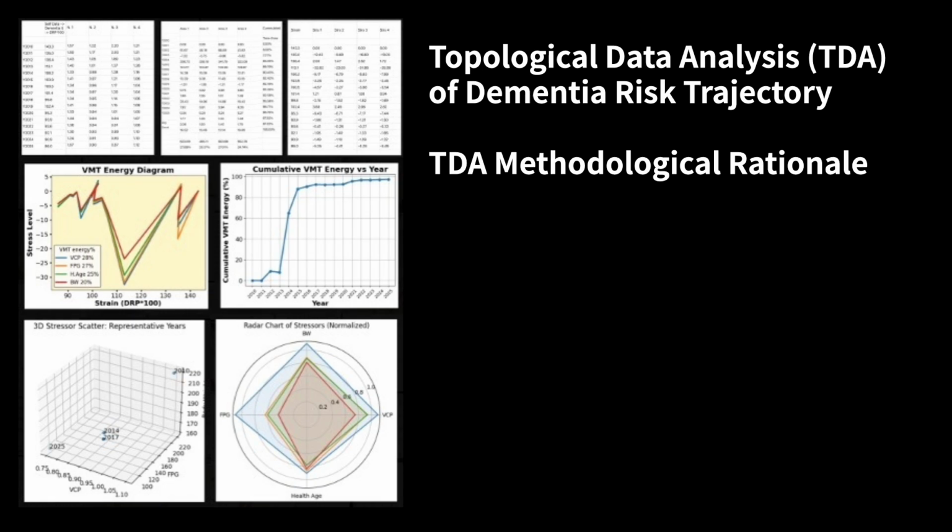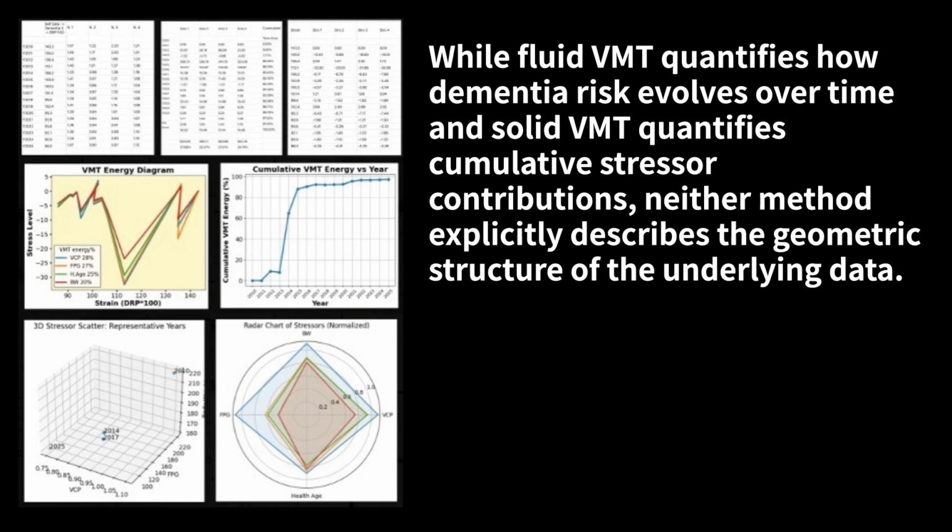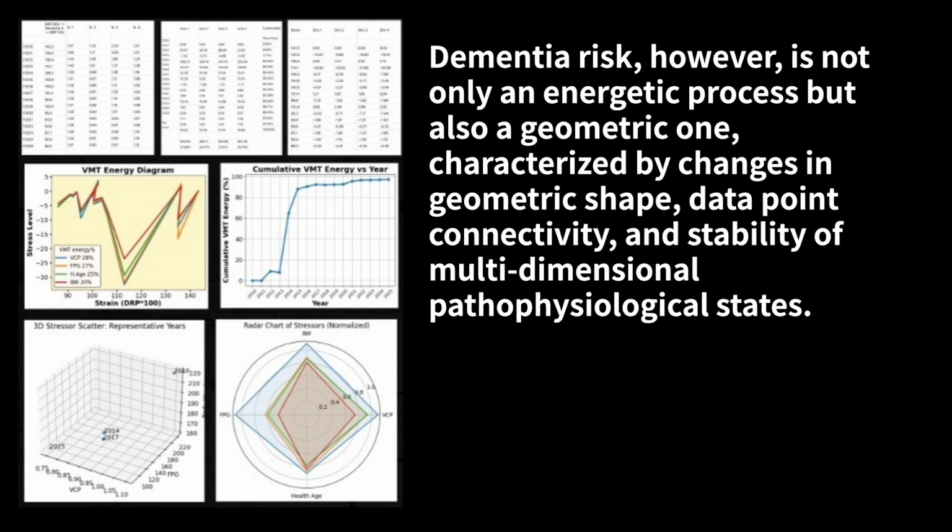Topological Data Analysis, TDA, of dementia risk trajectory. TDA methodological rationale. While Fluid-VMT quantifies how dementia risk evolves over time, and Solid-VMT quantifies cumulative stressor contributions, neither method explicitly describes the geometric structure of the underlying data. Dementia risk, however, is not only an energetic process, but also a geometric one, characterized by changes in geometric shape, data point connectivity, and stability of multidimensional pathophysiological states.